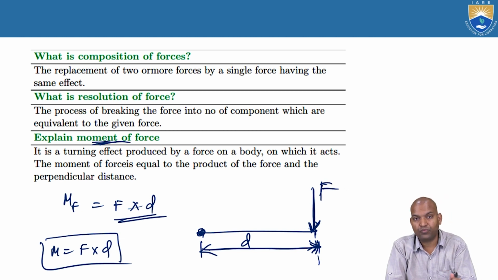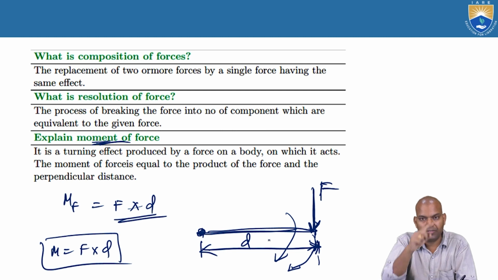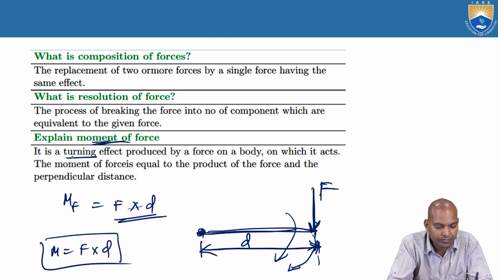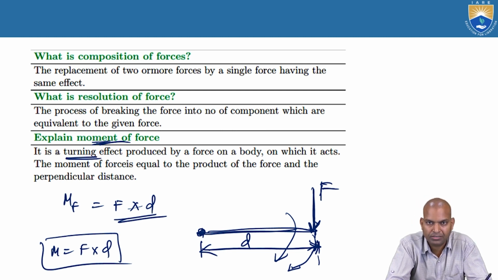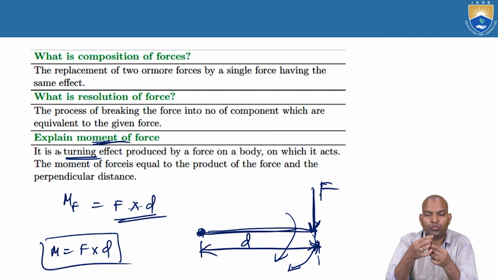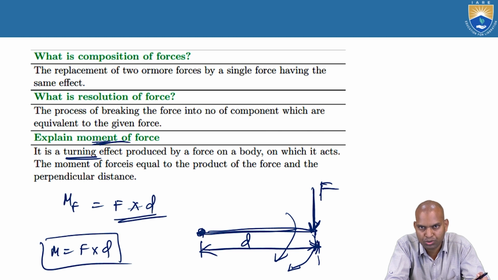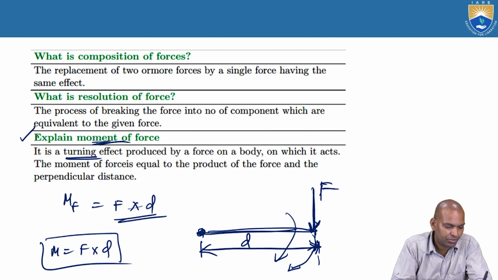What is the effect of this force? This causes the body to rotate. Suppose a line or beam, rotary motion, it is always a rotation effect. That is known as the turning effect. When you are turning, applying a screw, okay, then it is known as the moment of a force. What is the force causing to rotate, to turn, to tighten the nut and bolt, to tighten the screws? It is known as the moment of a force. This force acts, and the distance normal to that is known as the moment of the force.